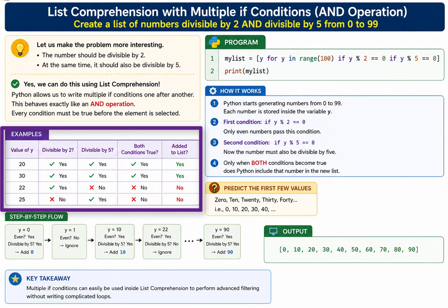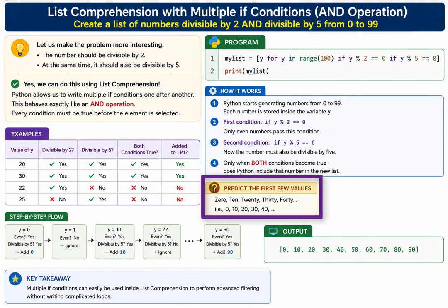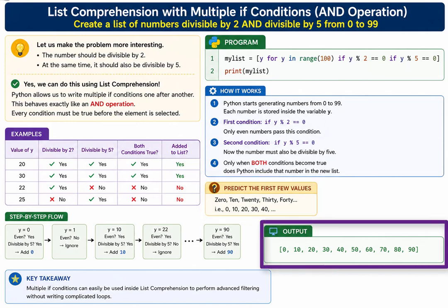Before executing the program, can one predict the first few values? Very good. 0, 10, 20, 30, 40. Let's execute the program. The output becomes exactly correct. This example shows that multiple if conditions can easily be used inside list comprehension to perform advanced filtering without writing complicated loops.